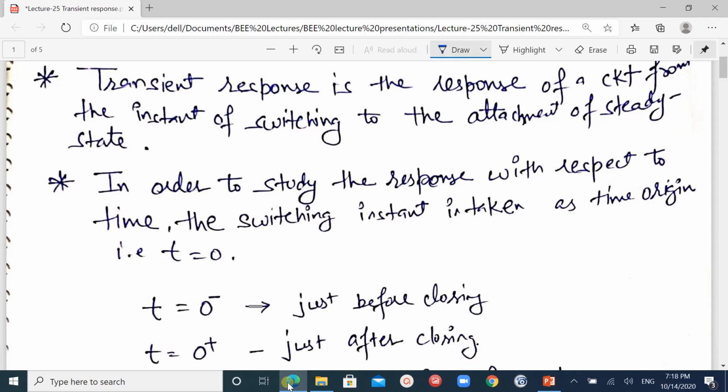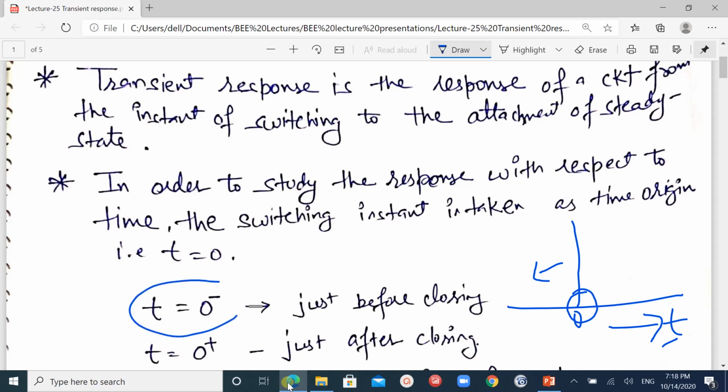For example, as I will show you in the graph, we have the time on the x-axis. When we switch on the circuit, it will start working at t is equal to 0. The time just before t0 is known as t0 negative.